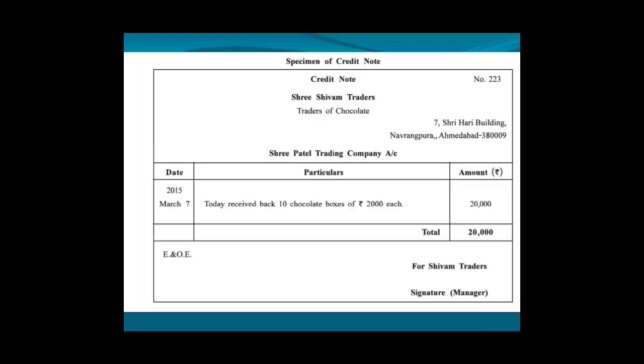Mentioning the name of Shri Patel Trading Company, that means they have mentioned here that from you we have received the goods of rupees 20,000, whose detail is 10 chocolate boxes of rupees 2,000 each. Okay, and then they will sign and they will send it to Patel Trading Company, right? So this will be a credit note for Shivam Traders. Okay, so this way credit note is prepared. Okay, thank you.